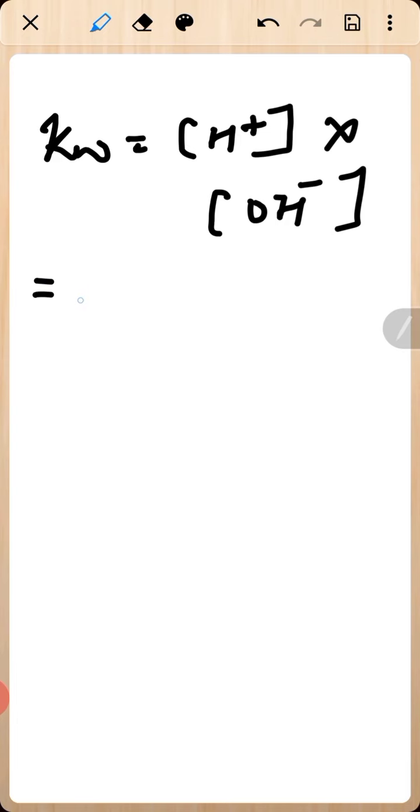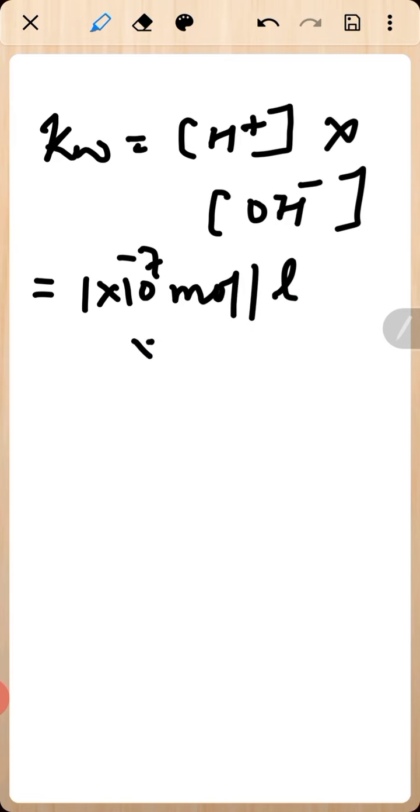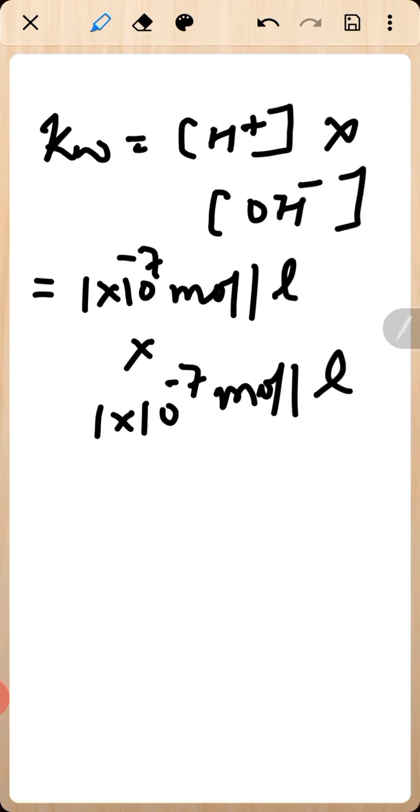Whenever we represent concentration, we put H plus in brackets. The concentration of H plus is 1 into 10 to the power minus 7 mole per liter, and the concentration of OH minus is also 1 into 10 to the power minus 7 mole per liter.